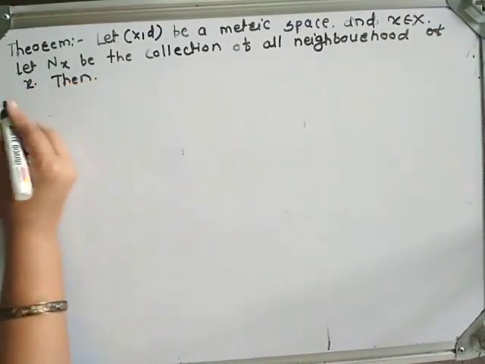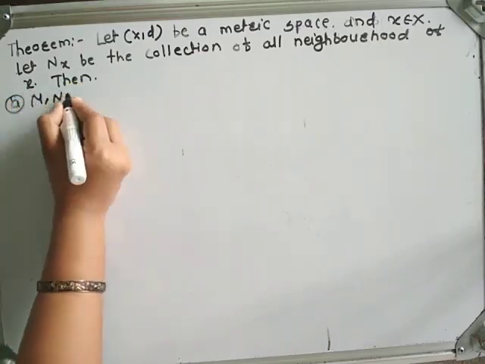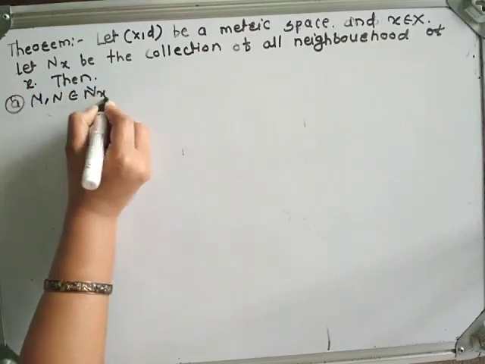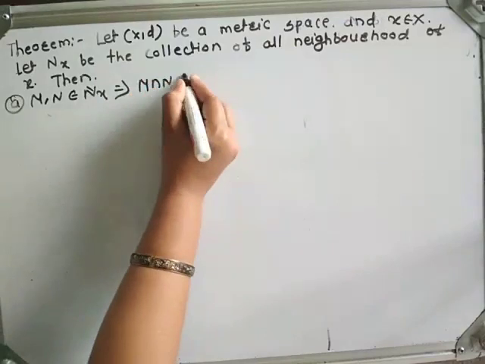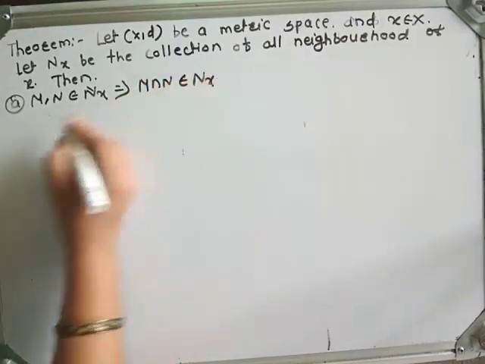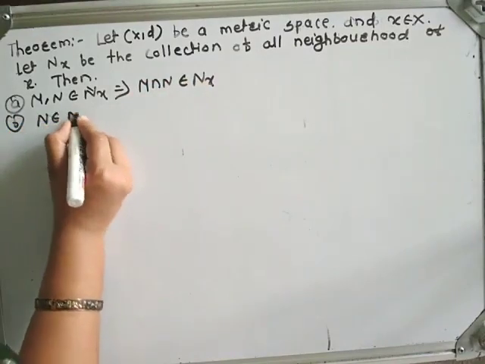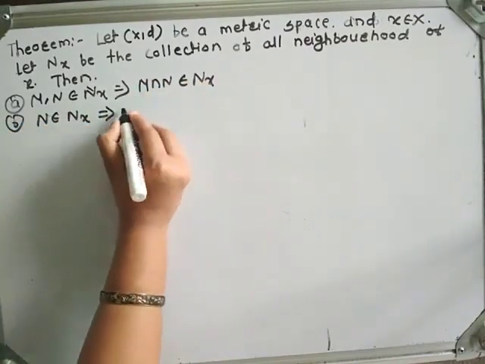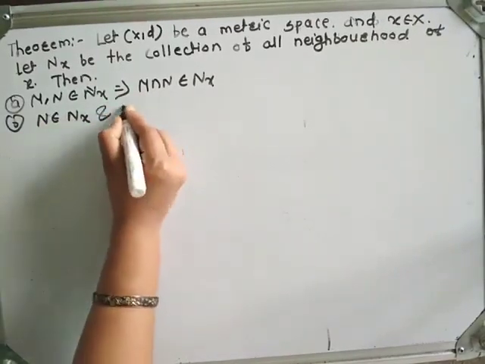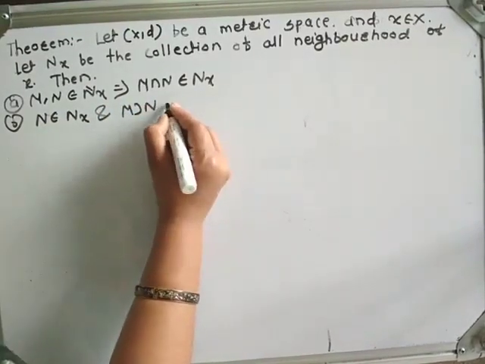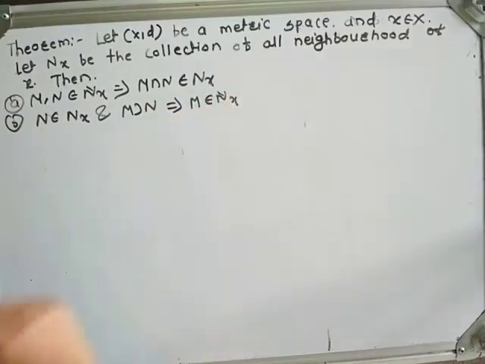Then, first part: if M, N belong to N_x, that implies M intersection N also belongs to N_x. Second part: if N belongs to N_x and M contains N, that implies M belongs to N_x.